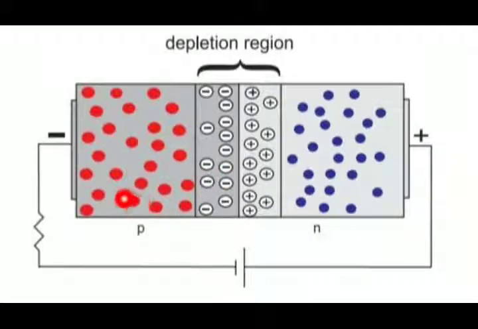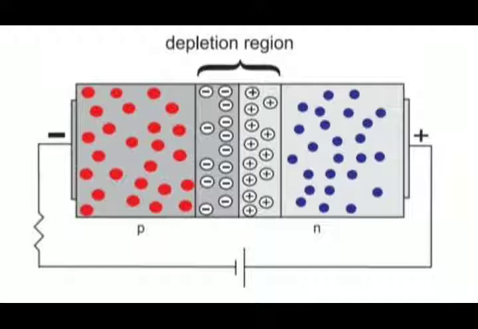Okay, now this is the second diagram. Here if you observe, the P side is connected to the negative terminal of the battery, and similarly the N type, that is the negative type, is connected to the positive terminal of the battery. See, the larger line is at the N side and the smaller line, that is the negative terminal of the battery, is connected to the P side of the semiconductor. So this kind of circuit arrangement will be called reverse bias.